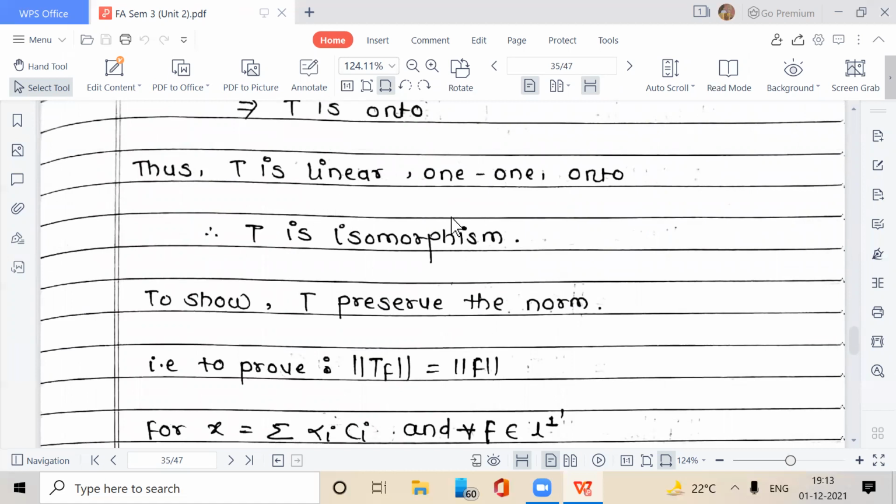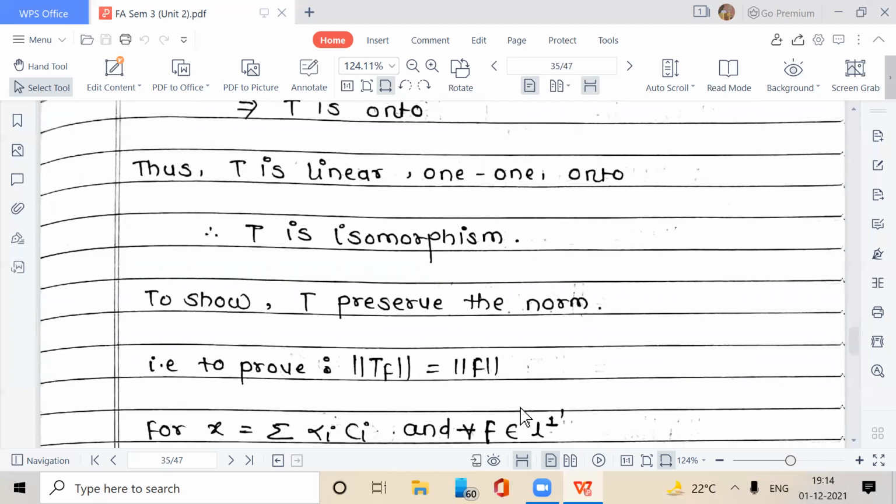Now it is proved that T is linear, T is 1-1 and T is onto. Now we show that T is an isomorphism. That is, T preserves the norm. That is, the norm of any element in the domain of T is equal to the norm of the image of that element in the codomain, that is, in the range under T. That is, norm of Tf is equal to norm of f.